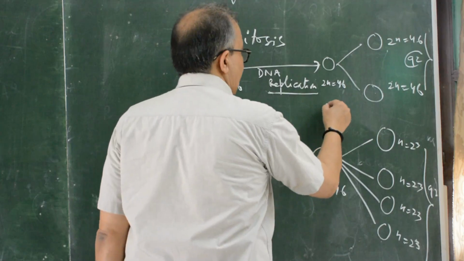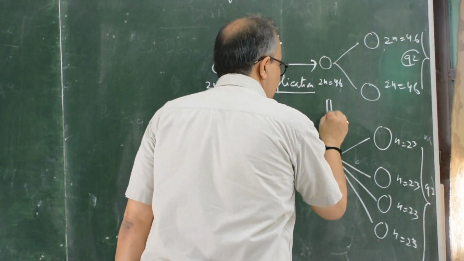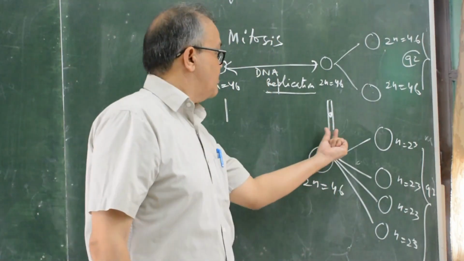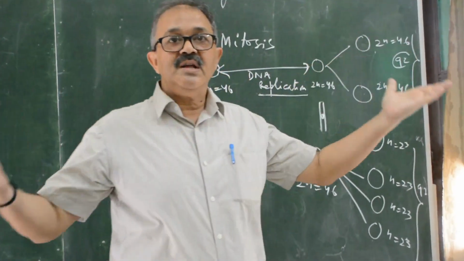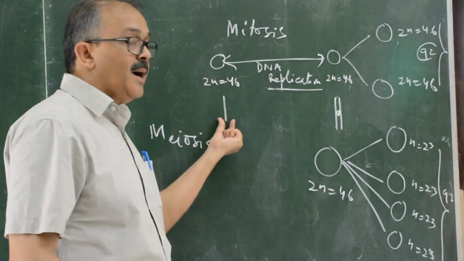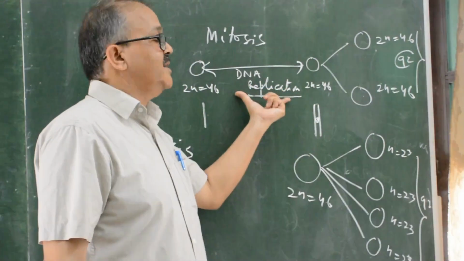After replication, each chromosome is duplicated and there are 2 chromatids. The number of chromatids will be 92. After division, these chromatids are called chromosomes. So the number of chromosomes is actually 92 because of the DNA replication.